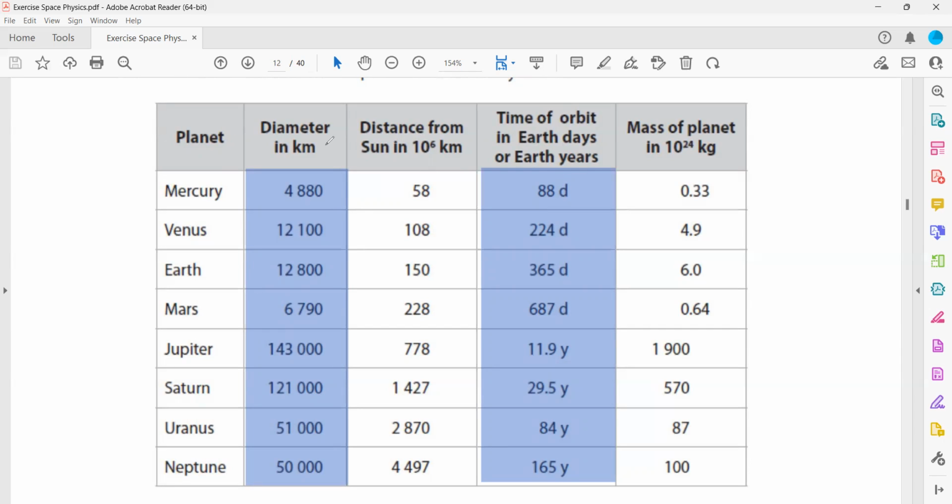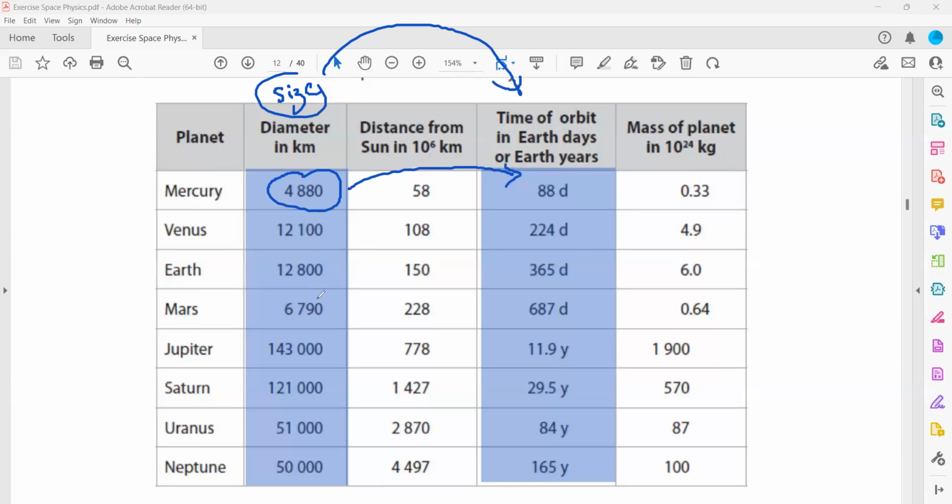It's not like you say small planets will take a short time, and it's mainly not about the size of the planet. It depends on the distance between the planet and the sun, like the orbit. So size does not have any direct relation. Mercury is the smallest one here, and it was taking 88 days.